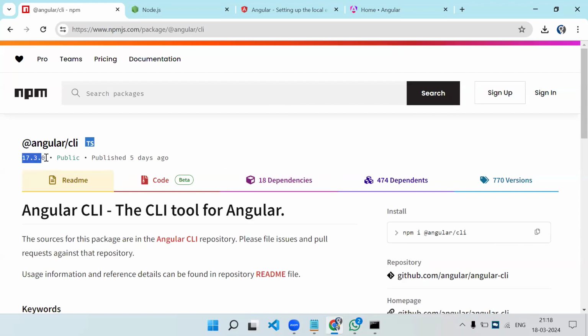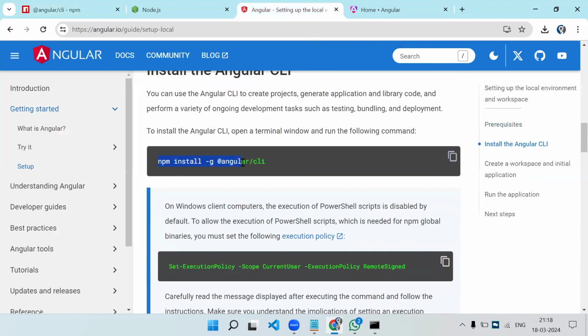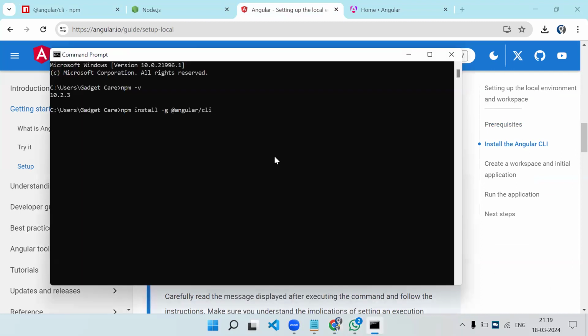So currently it is 17.3. The same steps are over here. See, same command, npm install. Instead of I, it has written the complete sentence. So you need to copy this, open a command prompt, paste it and press enter.